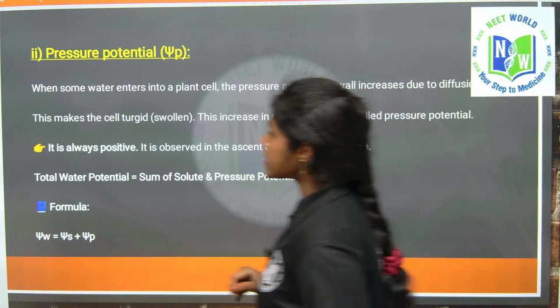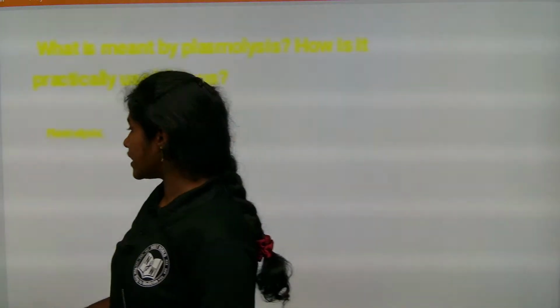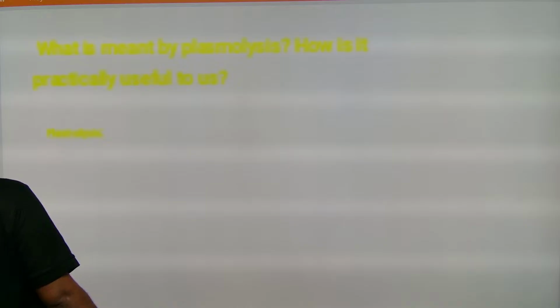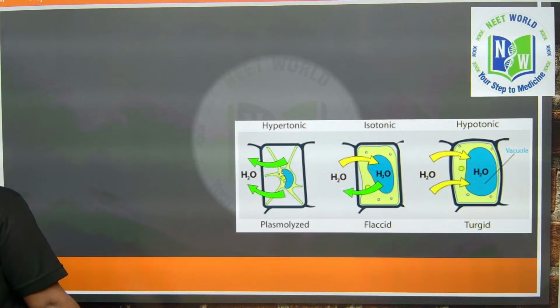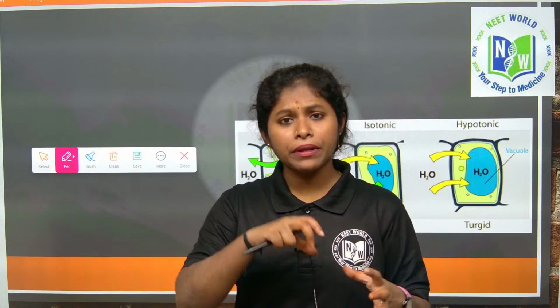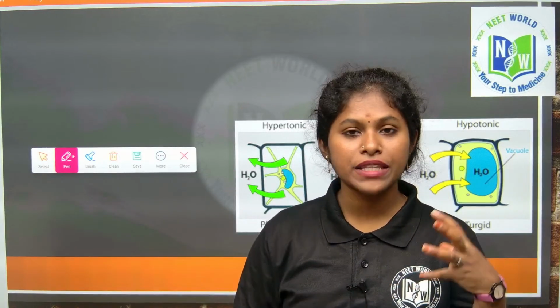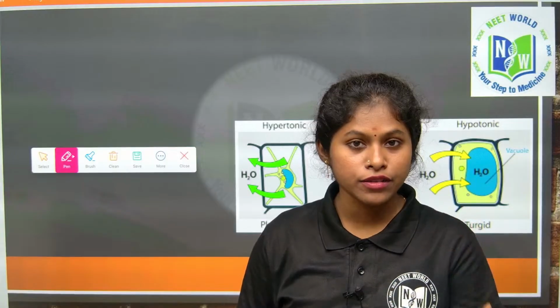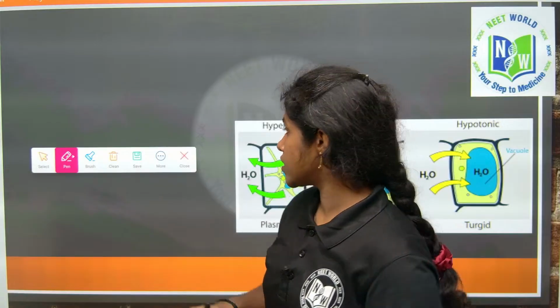The next question is on plasmolysis. What is meant by plasmolysis and how is it particularly useful to us, is the question. To understand this question, we have to know what plasmolysis is, right? Plasmolysis is nothing but the loss of water from the cell when it is kept in a hypertonic solution. When the cell is placed in a concentrated solution, the losing of water we call plasmolysis, right?